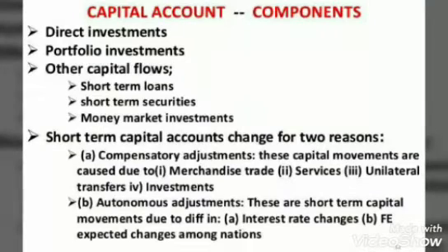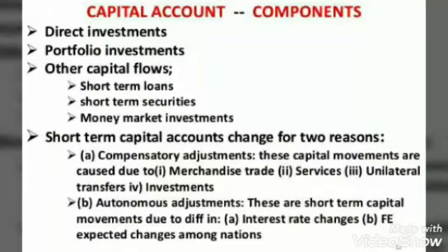Now when I talk about borrowing, as I told you, borrowing is split into two: external commercial borrowing and external assistance. The difference between the two is that external commercial borrowing is available at the market rate of interest, that is, in the international money market. It is available at the rate prevailing at that time, whereas external assistance is available at a concessional rate of interest. So children, see the difference between the two.